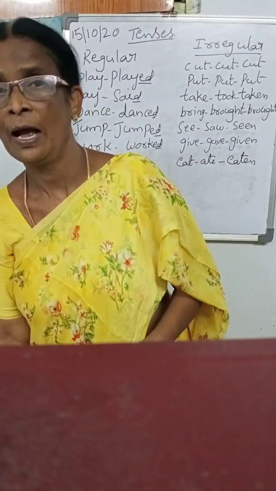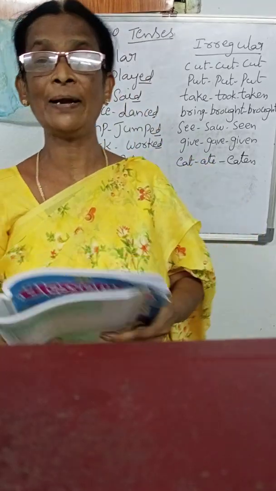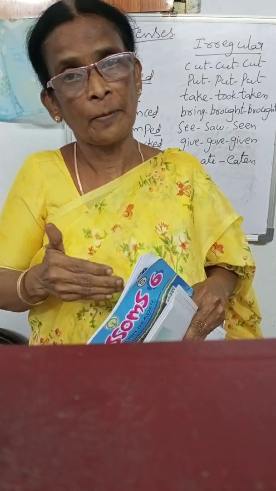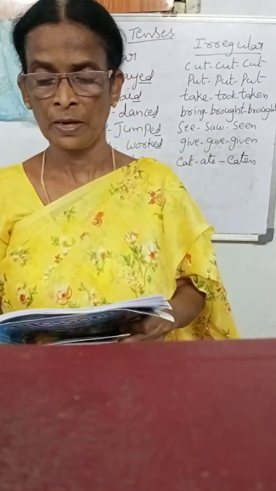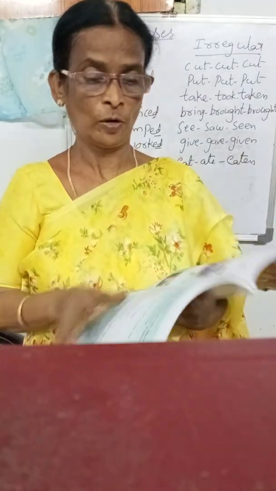What is that poem? Here in the textbook, page 64, My Dependence. Dependent is the opposite of independent. Independent means free. Dependent, we are depending upon the others. Here, My Dependence. The author is Rabindranath Tagore. So let me read about Rabindranath Tagore.